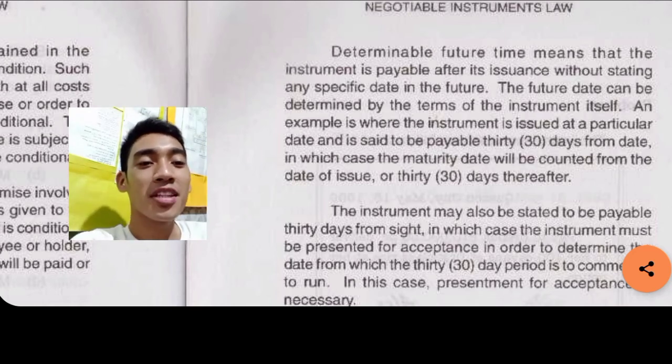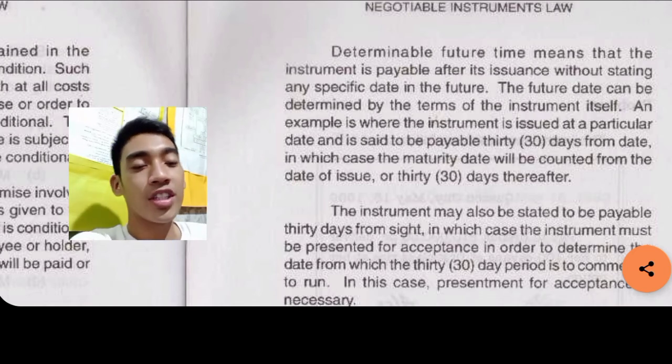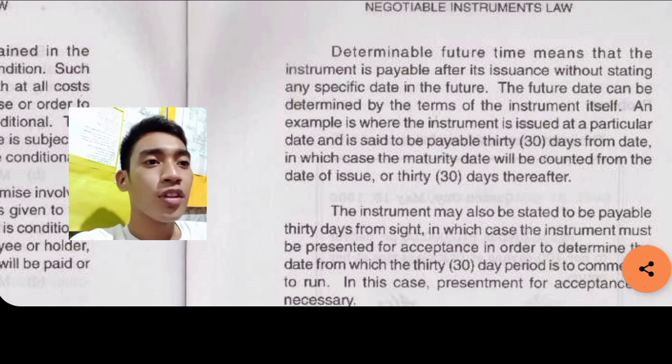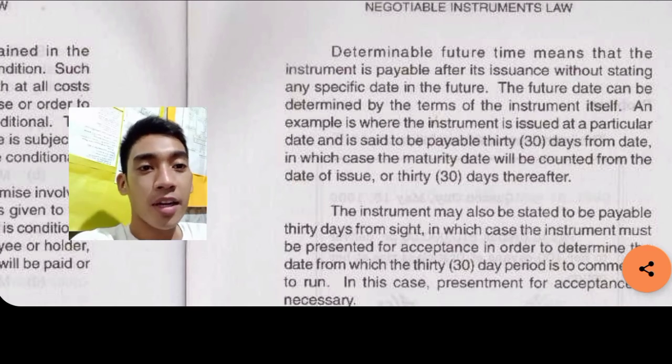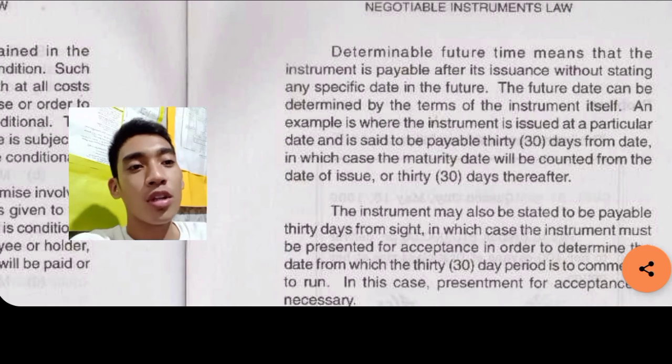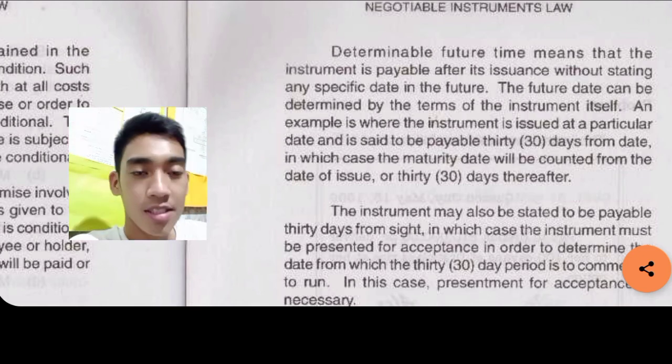The future date can be determined by the terms of the instrument itself. An example is where the instrument is issued at a particular date and is said to be payable 30 days from the date, in which case the maturity date will be counted from the date of issue, or 30 days thereafter. So there is a specific date.